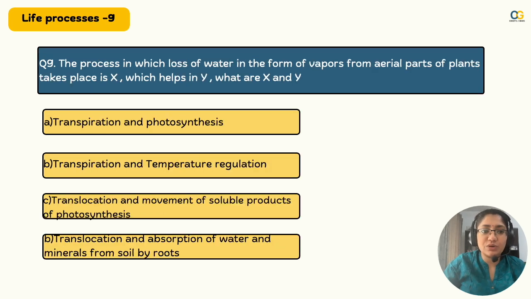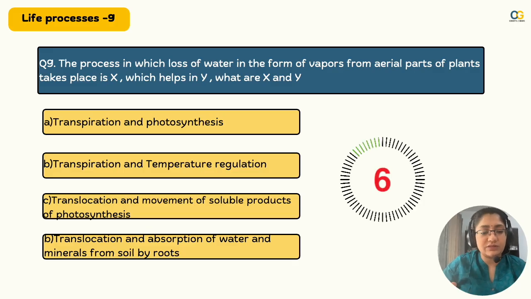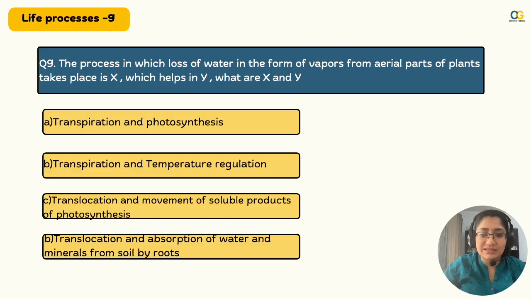Somewhere links all the chapters. Moving on to the next board question. The process in which loss of water in form of vapors from aerial parts of plants takes place is X, which helps in Y. What are X and Y? Think through. You would have read this in your textbook for sure. Plant transportation, who studies it, madam? Yes, you have to study. It does come as MCQs.